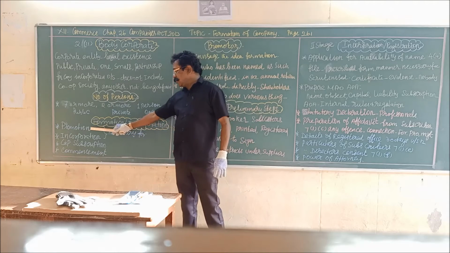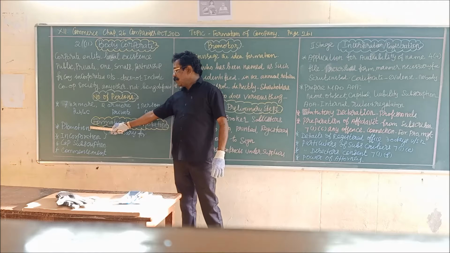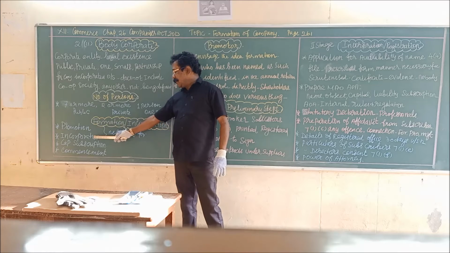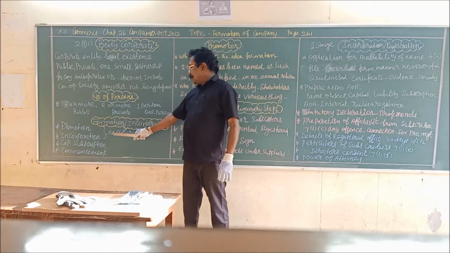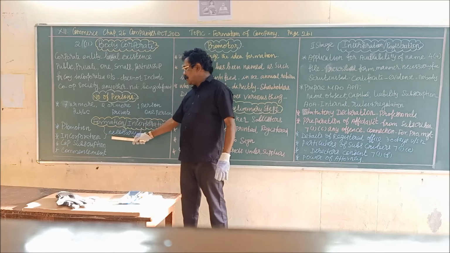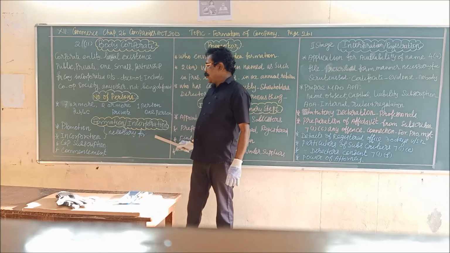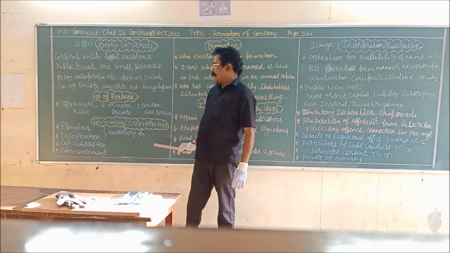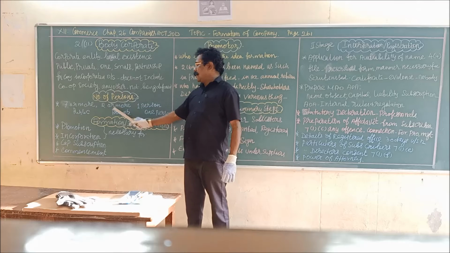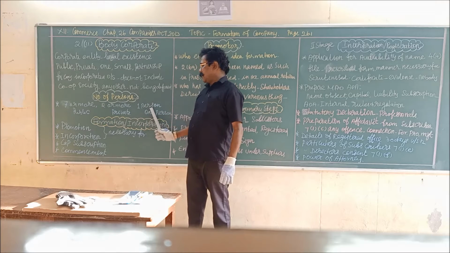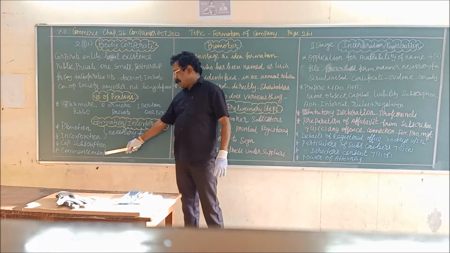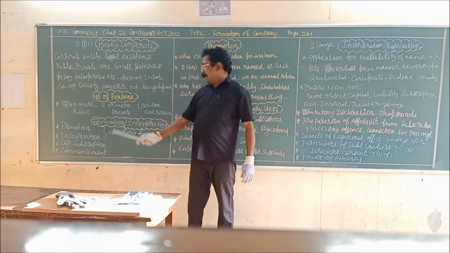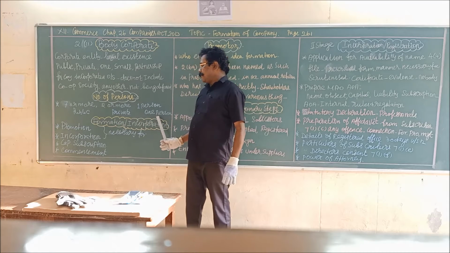The first 2 stages, namely promotion and incorporation, are necessary for all types of companies, whether private company, public company or one-person company. The third and fourth stages are not required for a private company and one-person company.